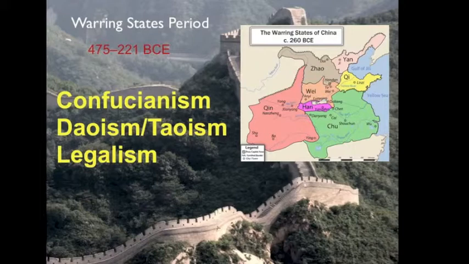Now, during this period of chaos, Chinese intellectuals searched for a solution to the disorder and violence that surrounded them. Three philosophies came out of this chaos: Confucianism, Taoism, and legalism. Each came up with three drastically different solutions to the problem. The philosophies continue to affect Chinese culture, government, and society today. But we'll discover more about these later.